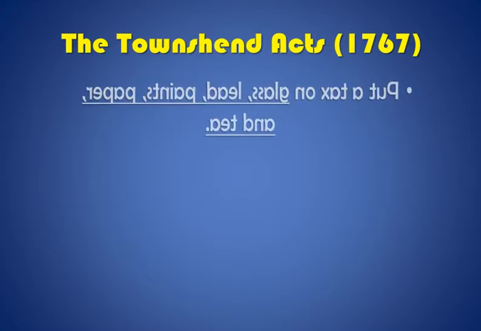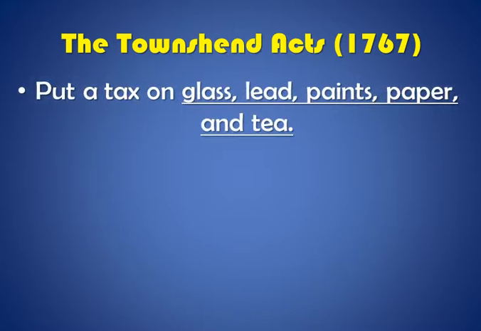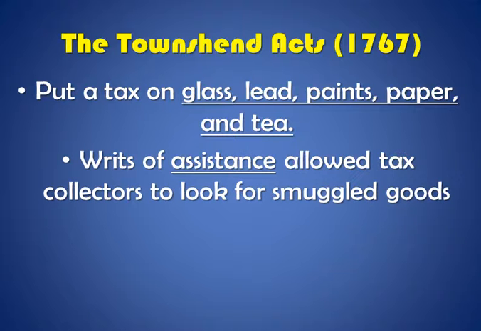The Townshend Acts. These put a tax on glass, lead, paints, paper, and tea. And tax collectors were given writs of assistance to look for smuggled goods.